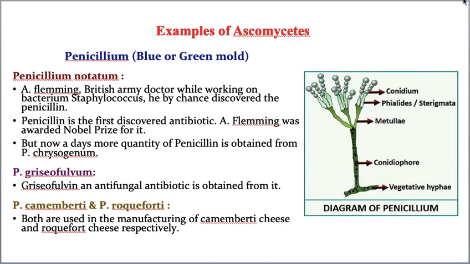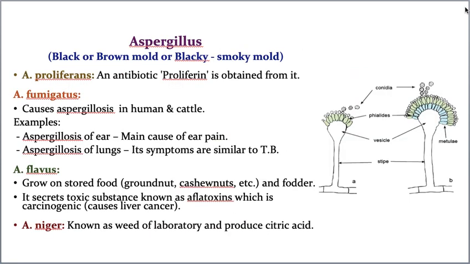Now, the second example of ascomycetes I'm going to explain. Students, I hope you understood the first example. Now the second example I am taking is Aspergillus. Aspergillus is sometimes black, sometimes brown, or a kind of blackish smoky color. You can call it a black mold, a brown mold, or a blackish smoky mold. See, this many names are there.